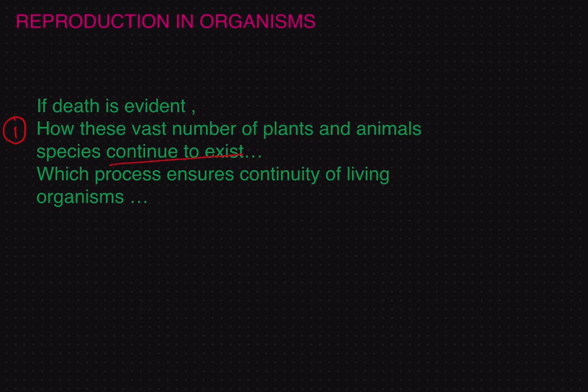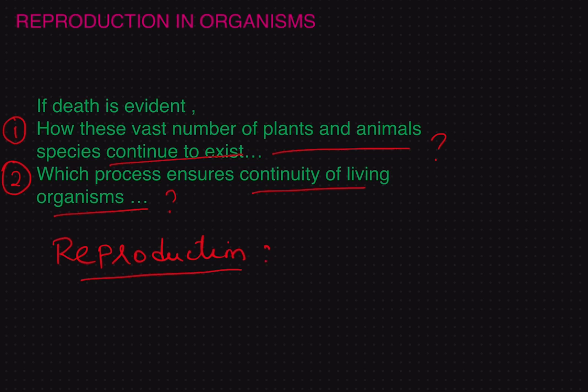So, if that is the case, how can we see this vast number of plant and animal species on this planet currently? And the second question is, which process ensures the continuity of living organisms? Yes, you all know that reproduction is a biological process. What is the significance of reproduction? This biological process called reproduction ensures the continuity of living organisms on this planet, right?